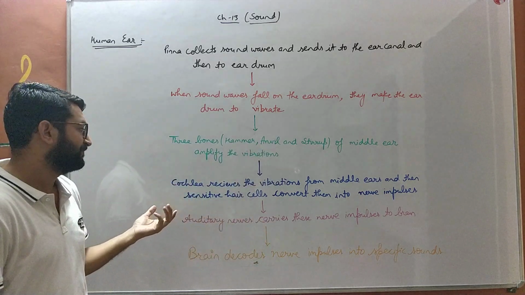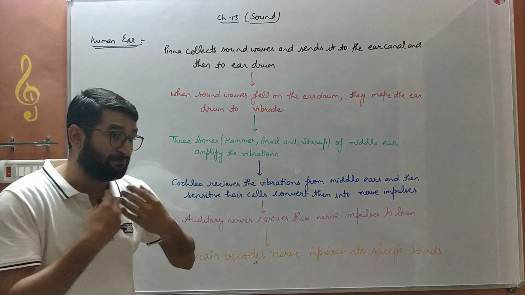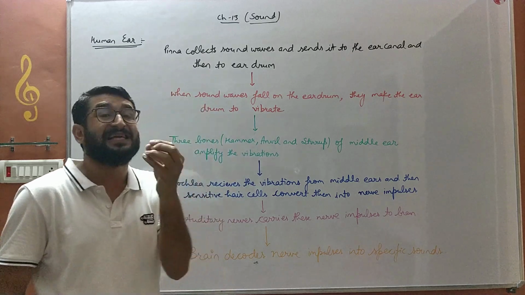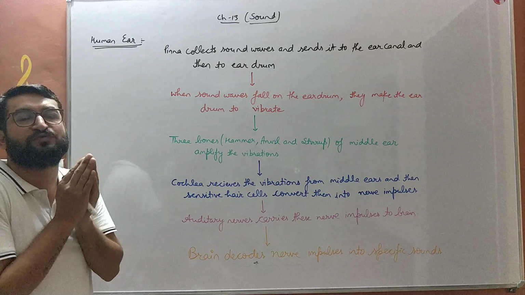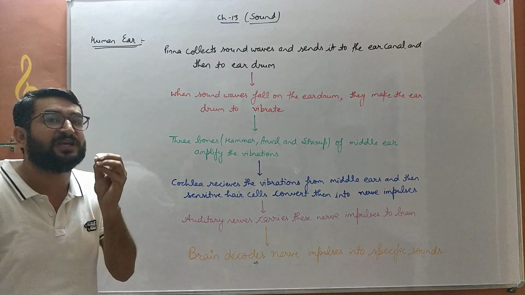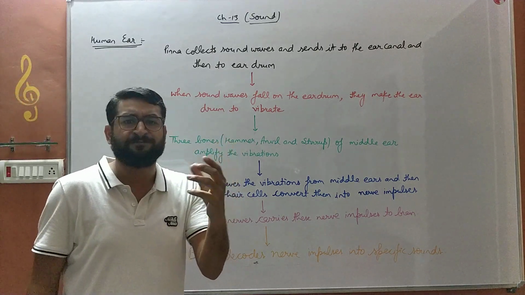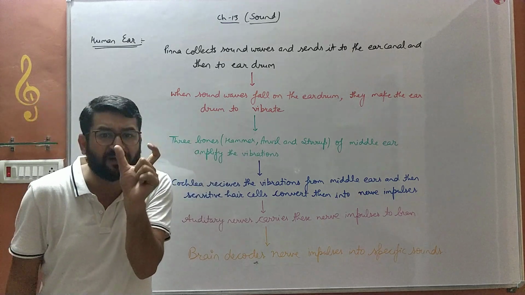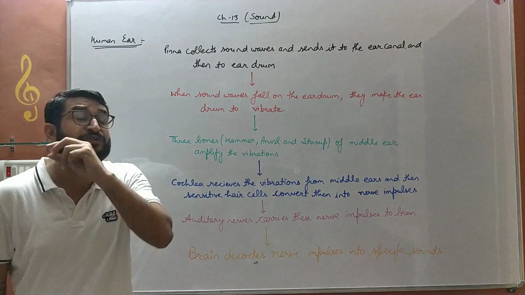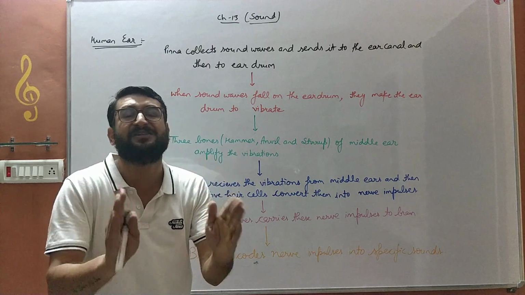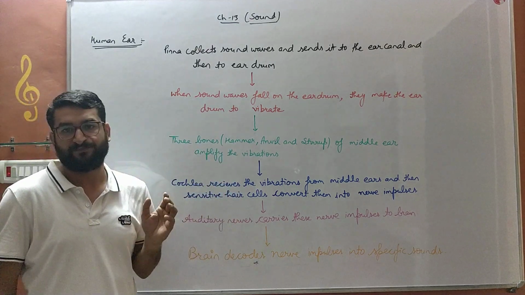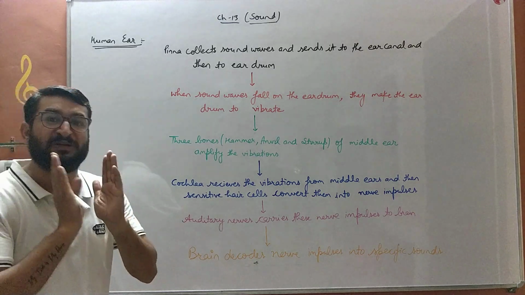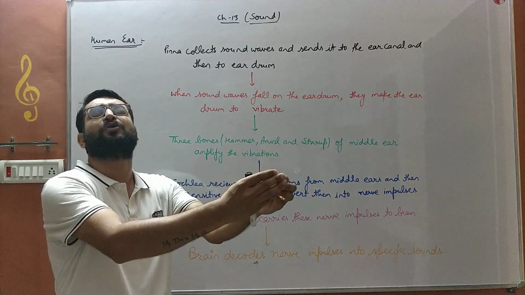The cochlea receives those amplified vibrations, and the sensitive hair cells present in the cochlea convert those vibrations into nerve impulses. What is a nerve impulse? It is a small electrical signal, a small electric current which flows through specialized cells of our body known as nerve cells.